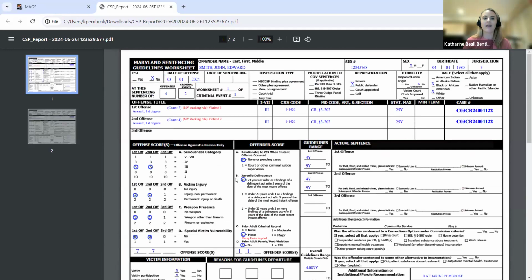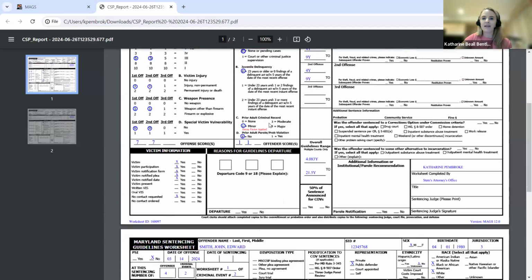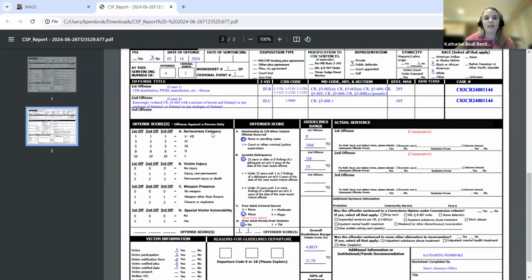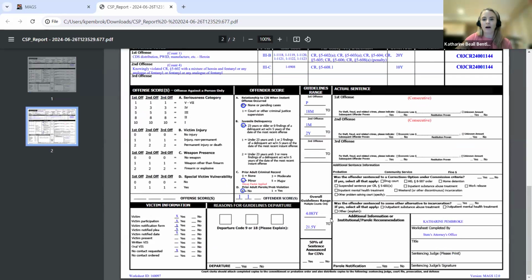I get questions about this a lot because you see we have space for 3 adjudicated offenses on the worksheet. And sometimes people get confused and they say, I entered information for 4 offenses. I don't know why I'm not seeing the other offenses. I only see 1 or 2 on the worksheet. And I can immediately usually tell it's probably because there's a separate criminal event. And if you scroll down, you'll see the adjudicated offenses for the second criminal event. So we see each separate criminal event corresponding to their own worksheet. Each offense has their individual guidelines range. However, there is still one overall guidelines range calculated between all cases within the same criminal event.